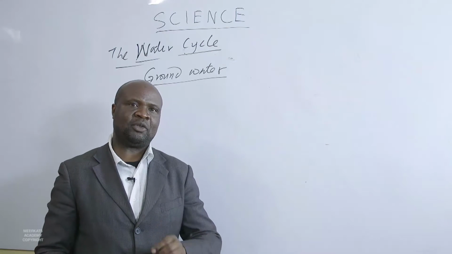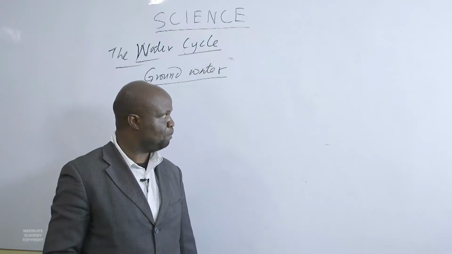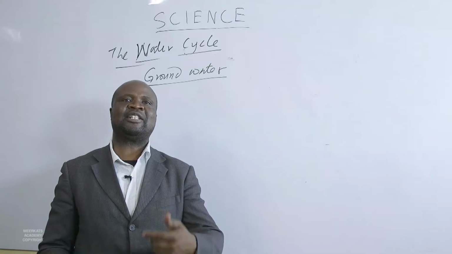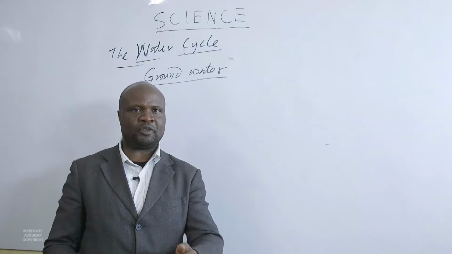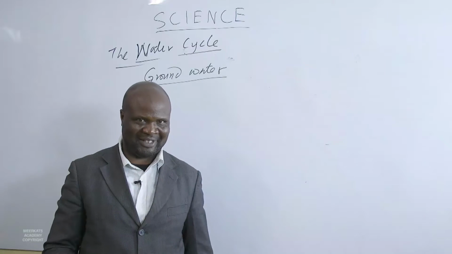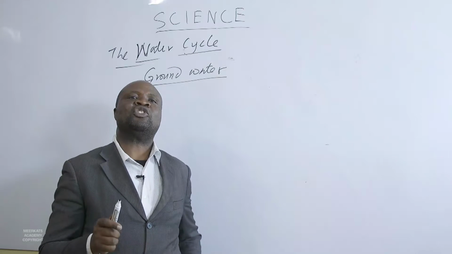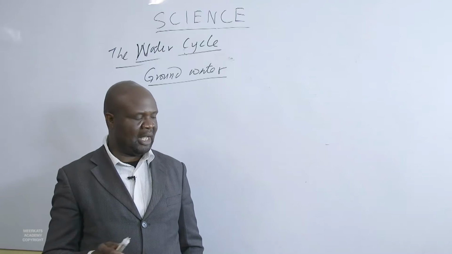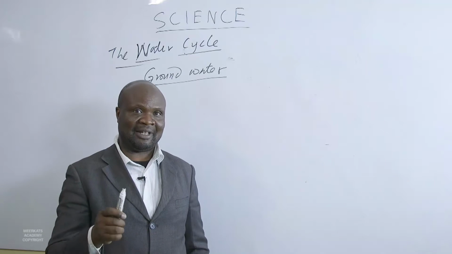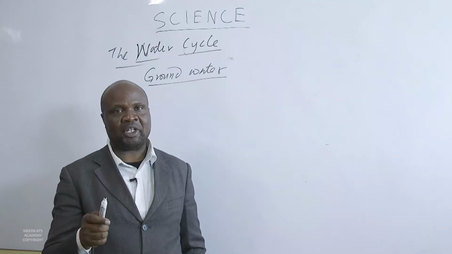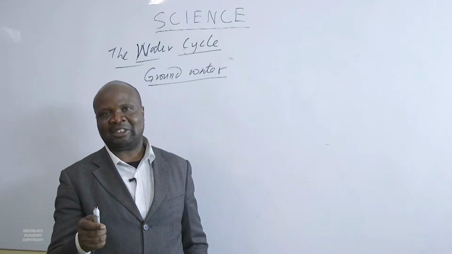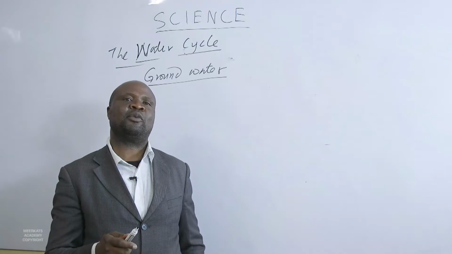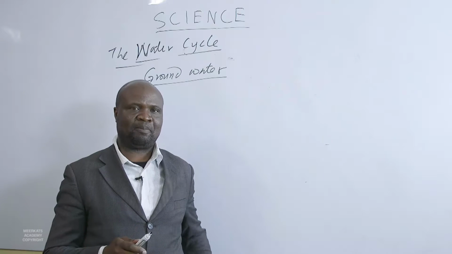Now, what happens on this groundwater? The water that is available fresh for use is 0.01%. That water is not enough for use. And fresh water that is available in the form of trapped glaciers, ice and underground water is 2.5%.